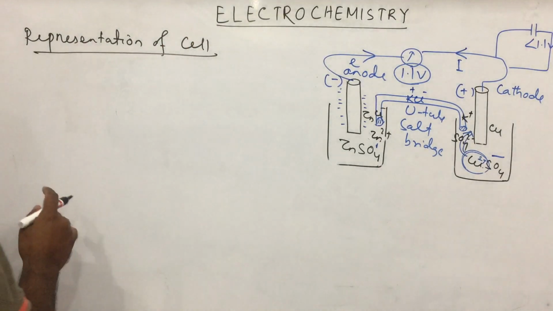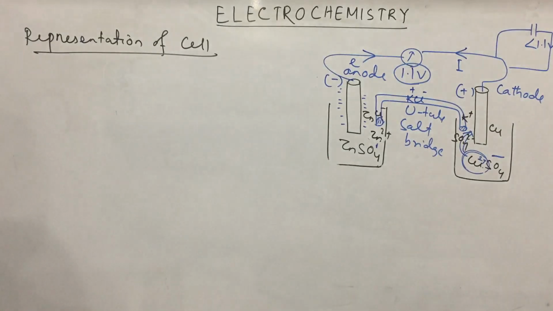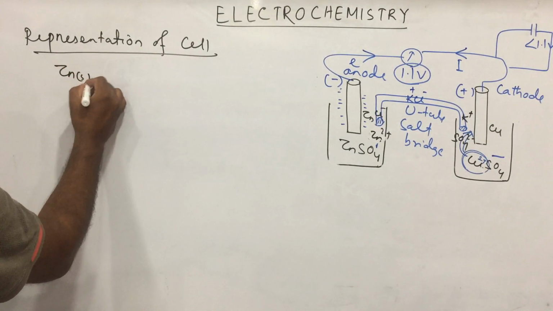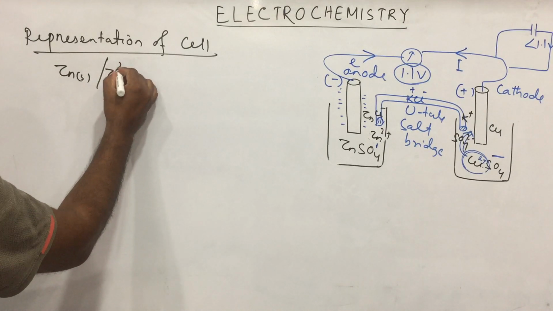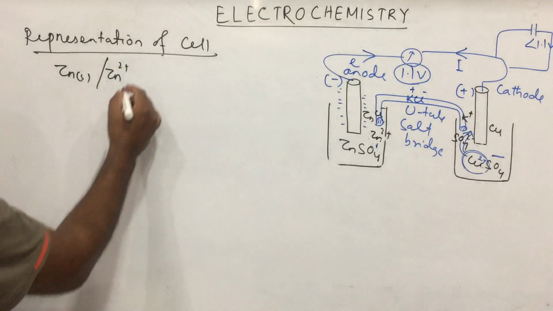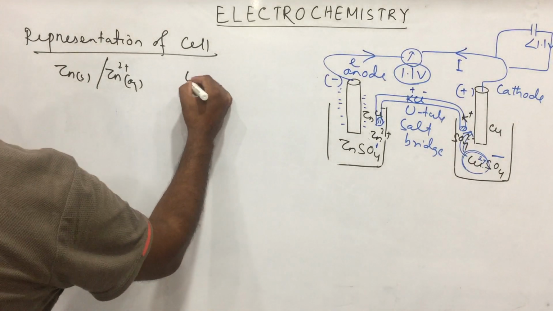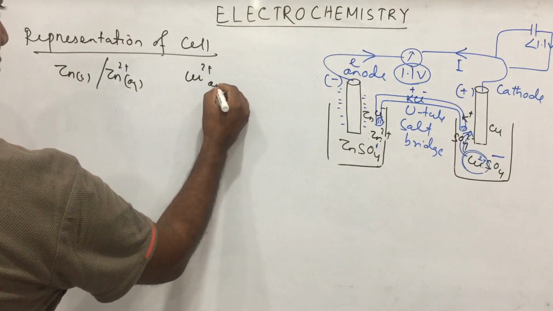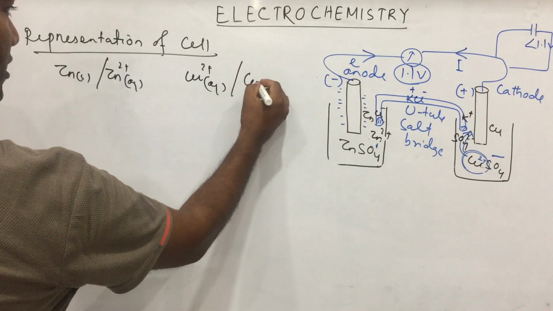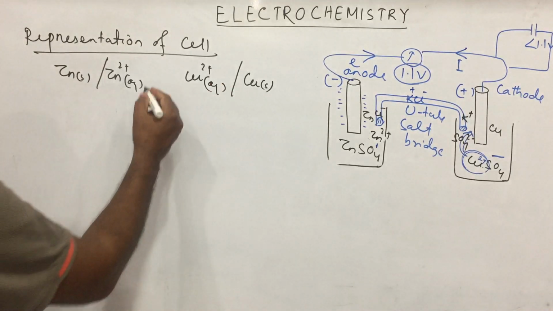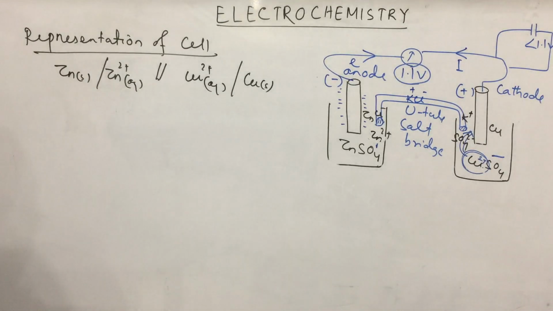Left side is oxidation. On the left side, zinc metal loses electrons, so it becomes Zn2+ aqueous. On the right side, Cu2+ aqueous, after gaining 2 electrons, becomes copper solid. In slash format we can write it, and the middle is a double dash, the salt bridge. So this is the representation.